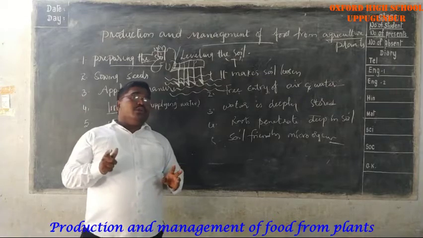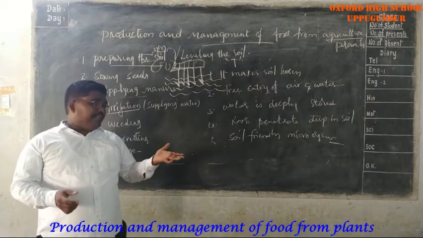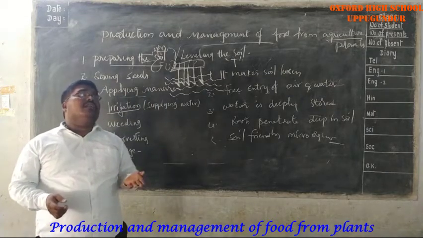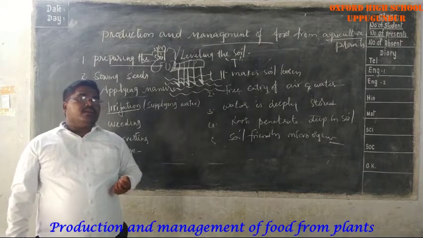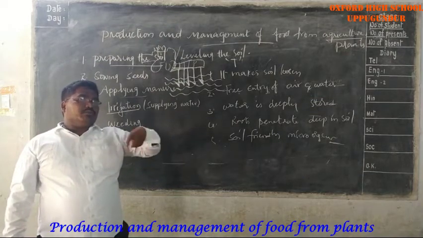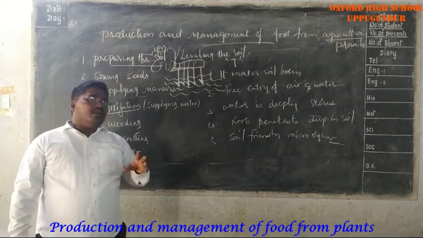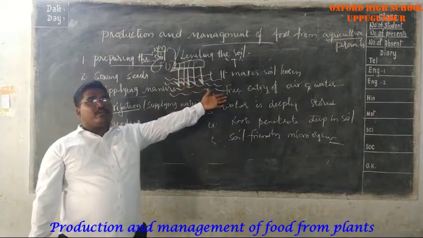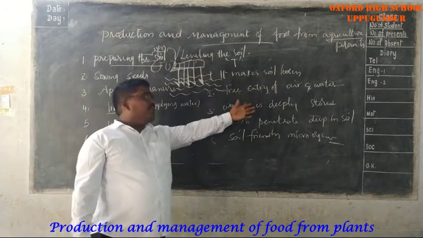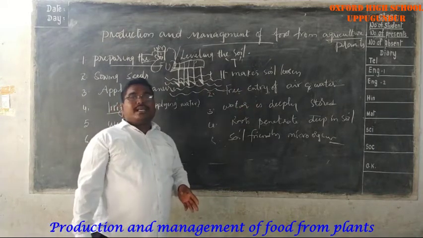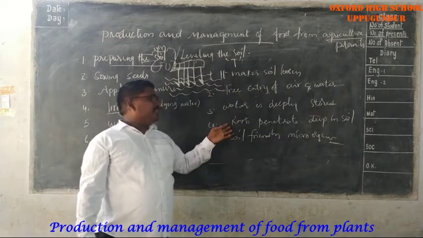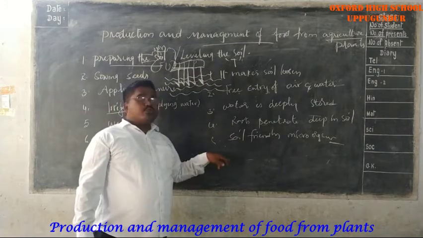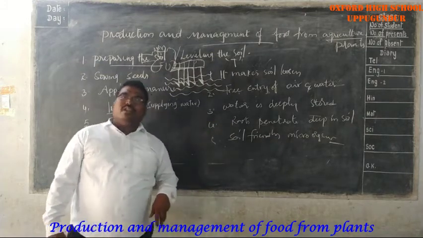And also the leveling makes the soil loosen. Now, the plowing of the field makes the soil loosen, and it allows free entry of air and water into the field, deep storage of water for a long time and easy transportation of air. And soil friendly microorganisms also will grow.